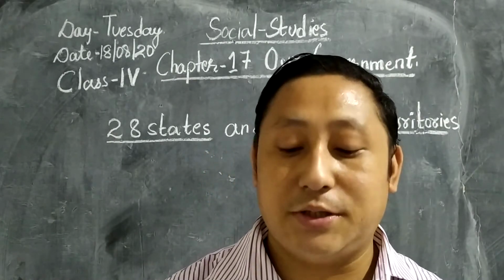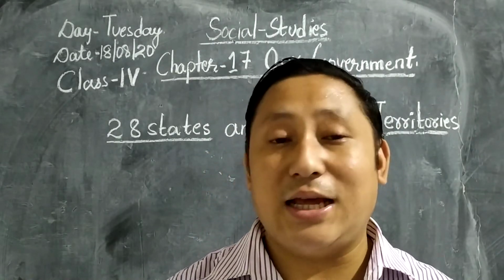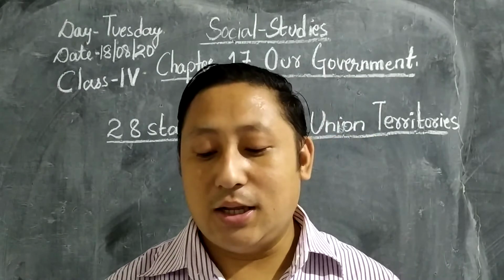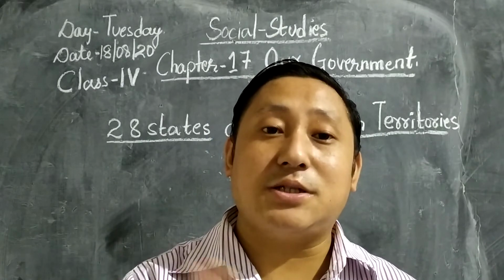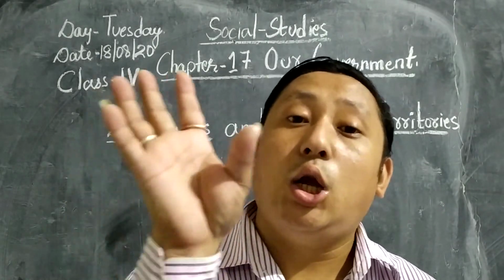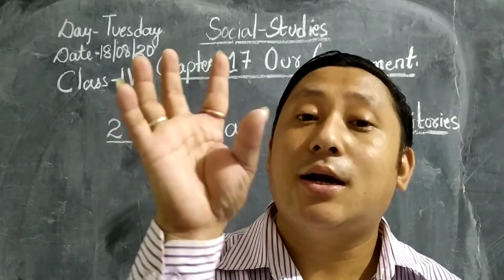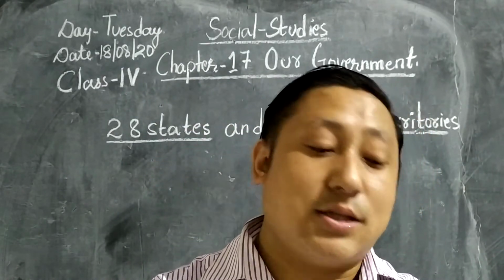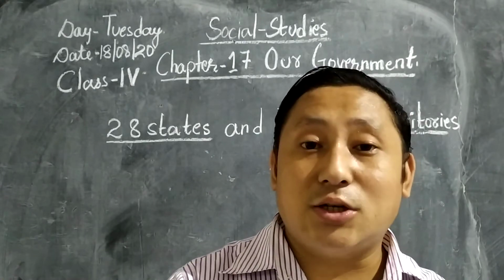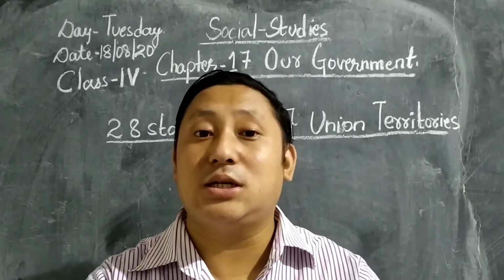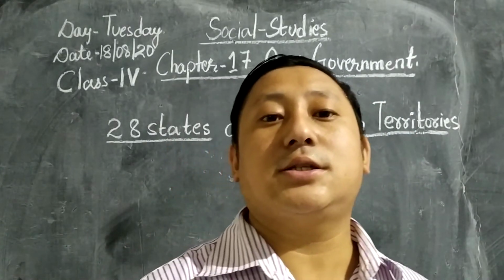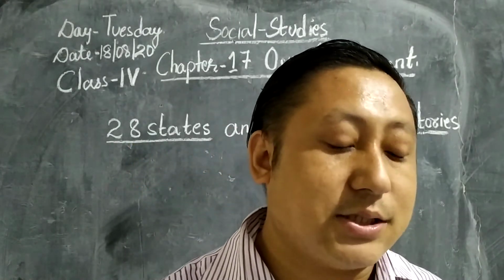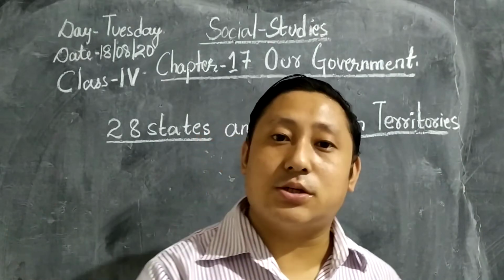Now I'm going to talk about the president. The president is elected by the elected members of Lok Sabha, Rajya Sabha and the State Legislative Assemblies. That means the Lok Sabha members, Rajya Sabha members and the state legislative assembly people gather together and choose the president of India, okay. This is how the president of India is being elected.